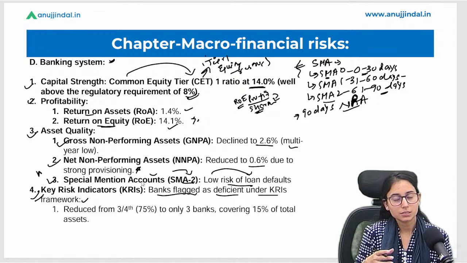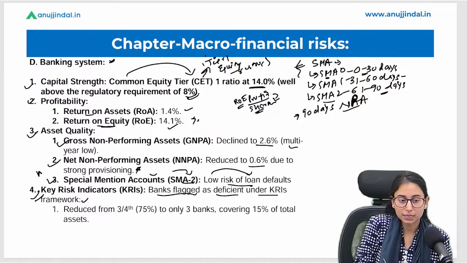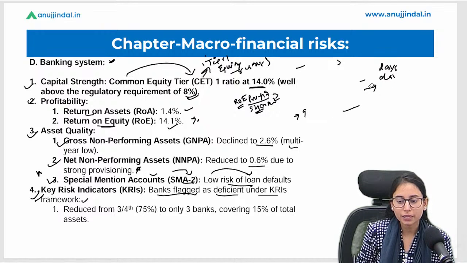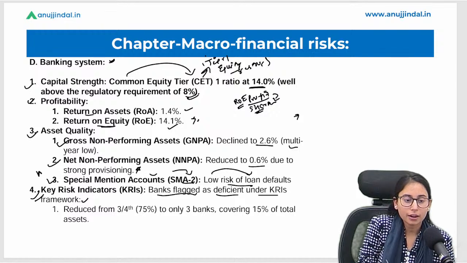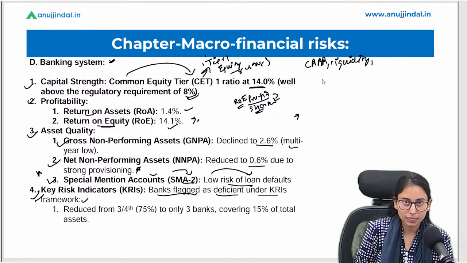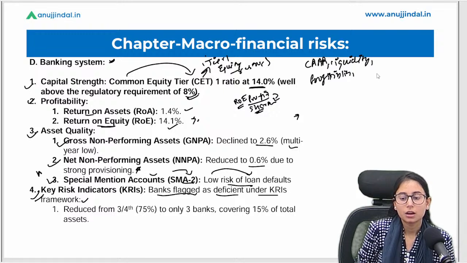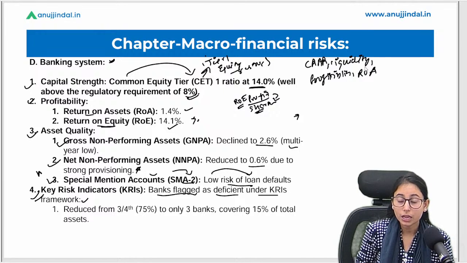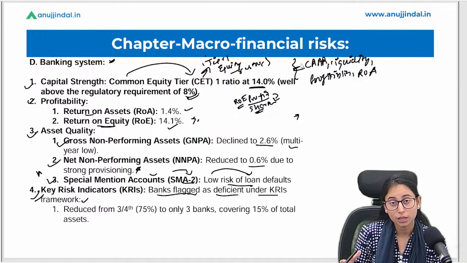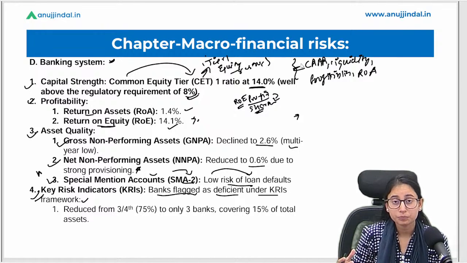Okay, first we will understand about the KRI framework. Now, what is the KRI framework? The performance of the bank is based on a few indicators. We will consider CRAR, okay, liquidity, right? We judge the performance of the bank based on these indicators: profitability, okay, return on assets, return on equity. Now these are multiple indicators, right? Multiple indicators based on which the bank's performance is being judged.